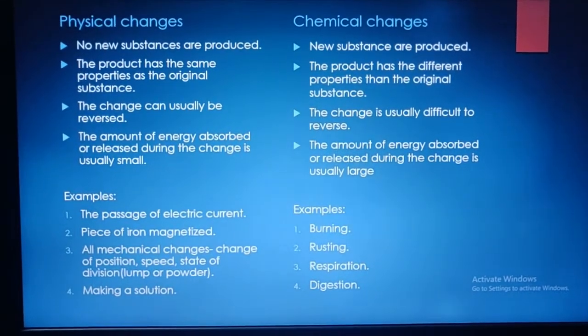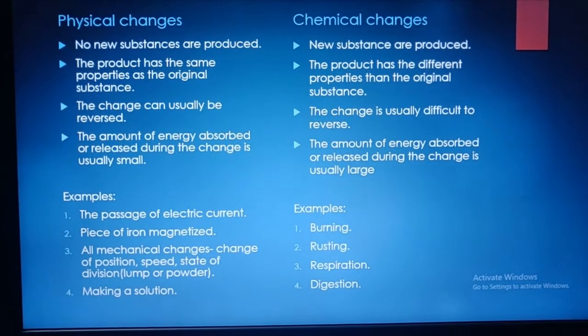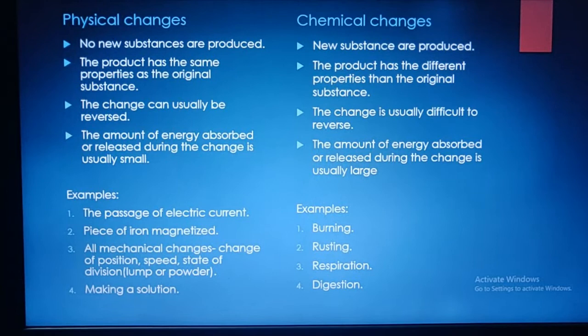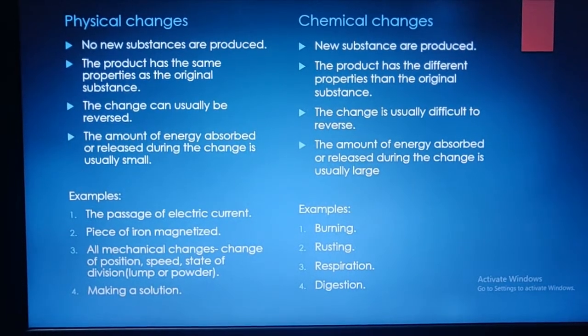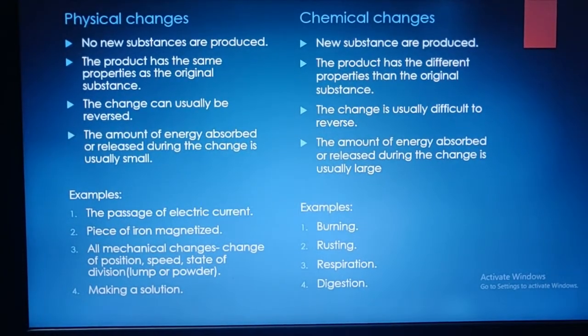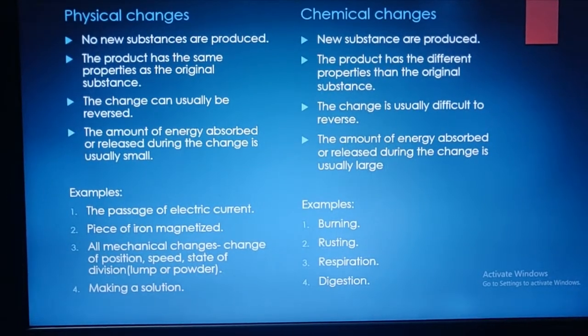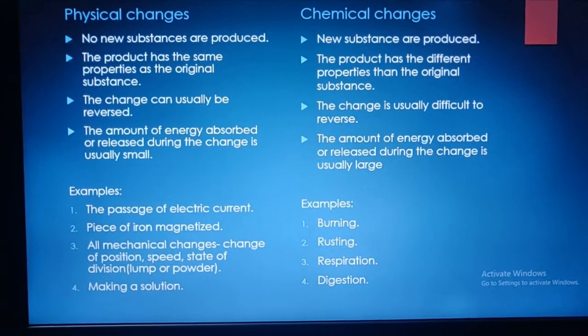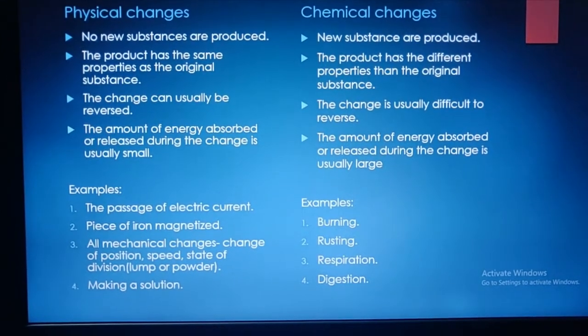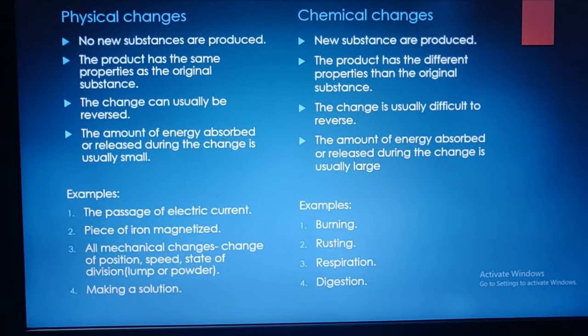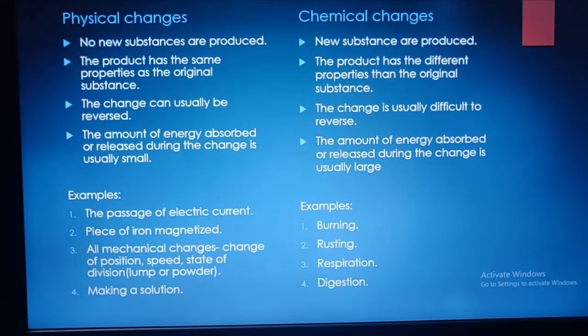For chemical change, a new substance will be produced. As a new substance is being produced, the product will not have the same properties as the original substance. So properties will differ. Next, the change is difficult to reverse. So you can say it almost cannot be reversed. The amount of energy absorbed or released during the change is large. For a chemical change, the energy will be large.